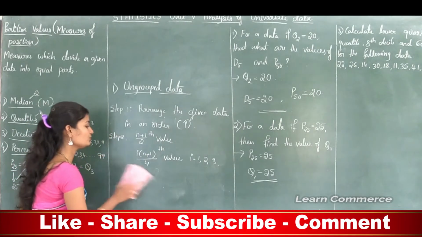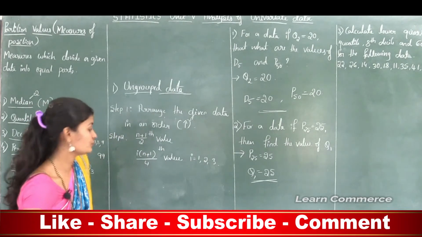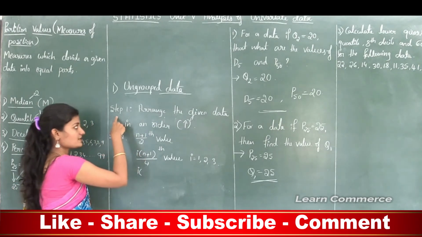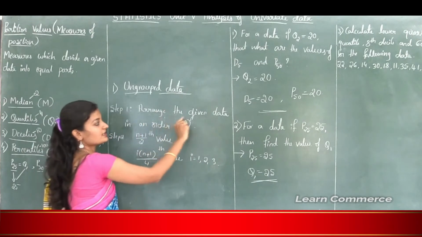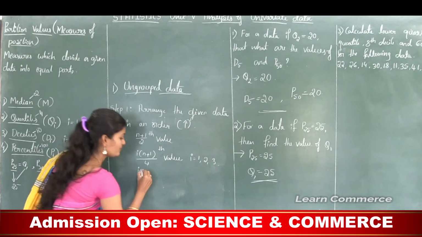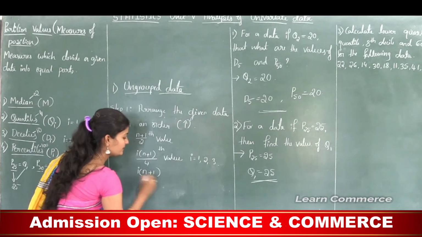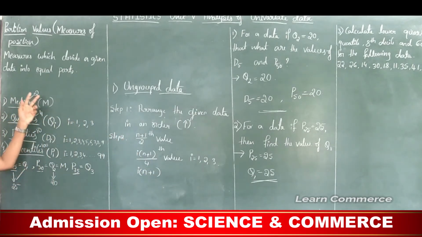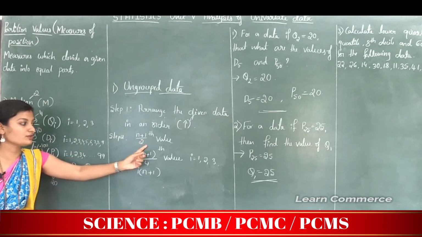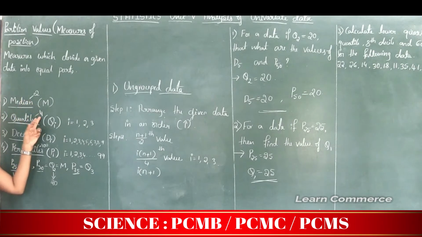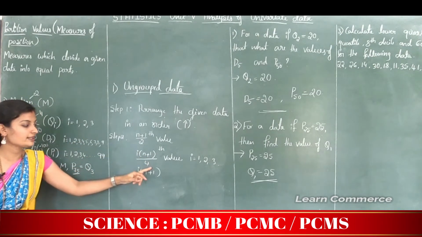Okay, this is all about quartile. Next, move to decile. To calculate decile, the first step is the same, that is we need to arrange the given data in ascending order. Step 2 is i into (n plus 1) divided by something. In the median the given data is divided into 2 equal parts, so the formula is divided by 2, and in a quartile the given data is divided into 4 equal parts, so divided by 4.